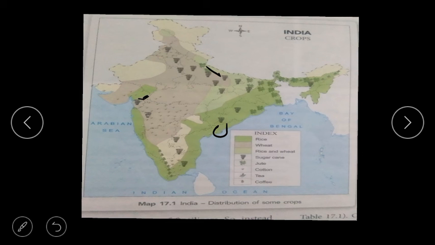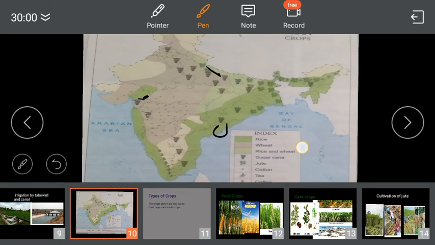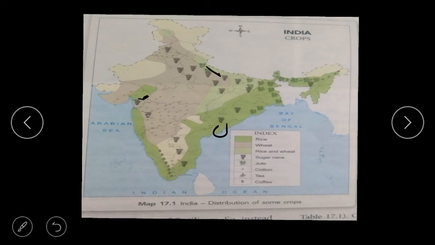Now pulses, meaning dal like moong, masoor, arhar and gram, require a dry climate, and are grown in Uttar Pradesh, Punjab, Madhya Pradesh, Andhra Pradesh and Rajasthan. So in these areas pulses are grown.